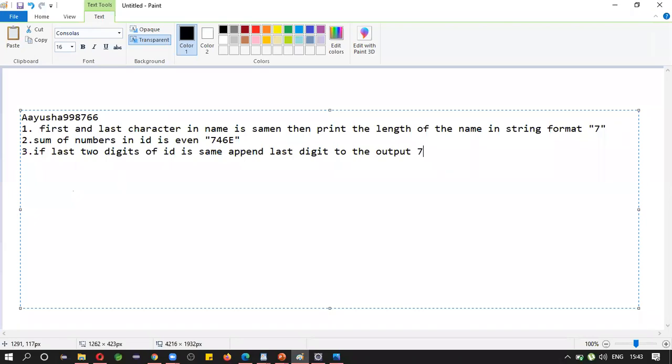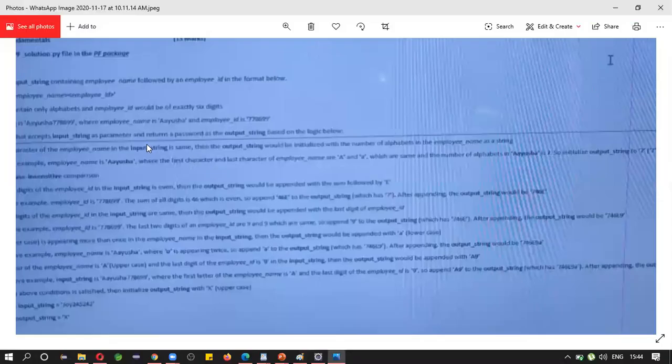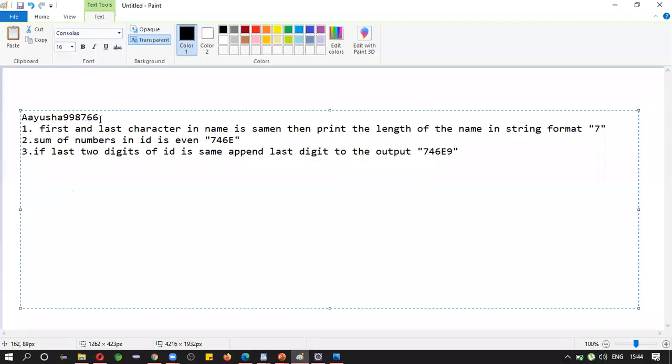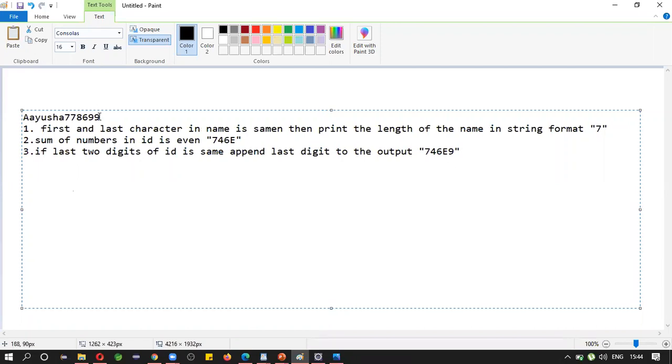It looks like this: 7 is the length, right? 46 is the sum, and E because the sum of the numbers is even, and then you need to append 9, because you need to print the output in string format. If the last two digits are the same, you need to append this last digit here. This is the third condition.